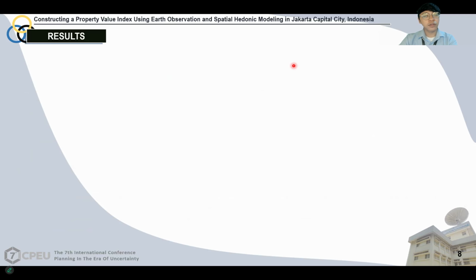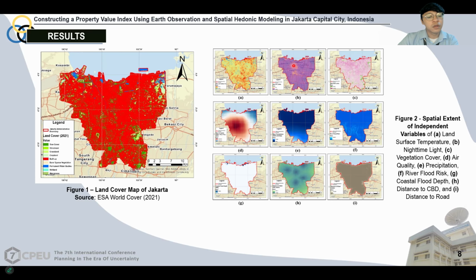Moving on to the next part, these 2 maps illustrate the land cover map of Jakarta, derived from the ESA world cover of 2021, as well as the spatial extent of each independent variable.